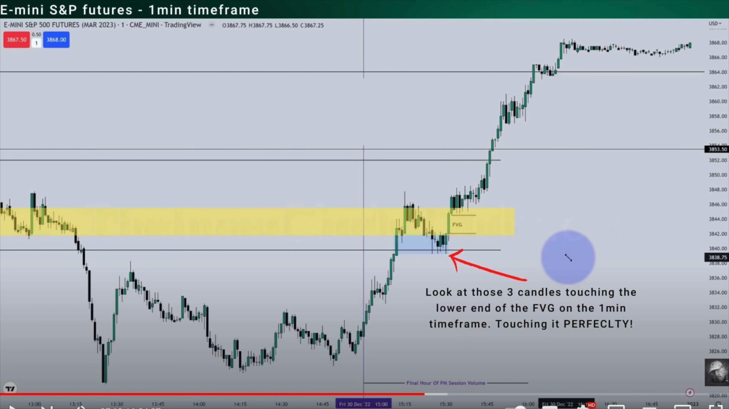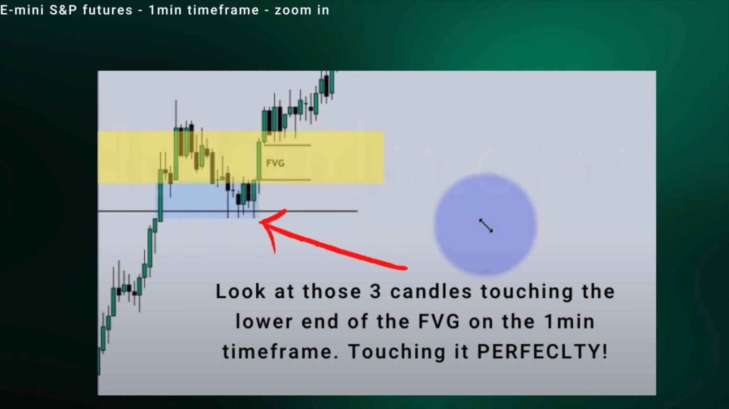And they're not simply touching it. Let me really zoom in for us. They are touching it perfectly. It's a perfect execution. That's the work of the algorithm.